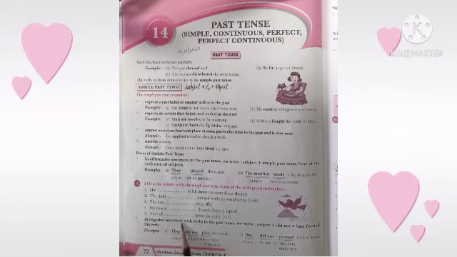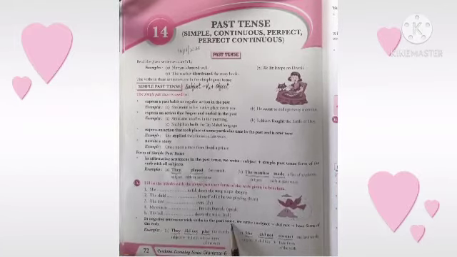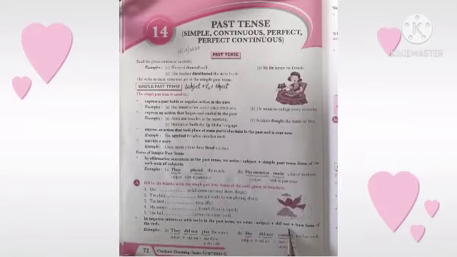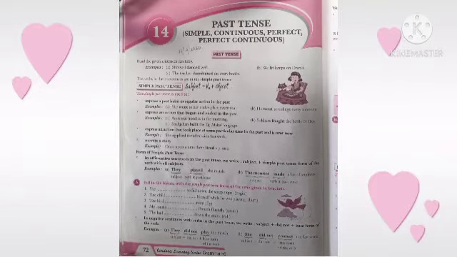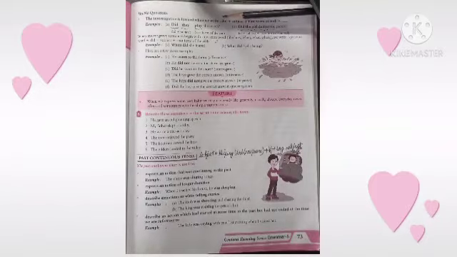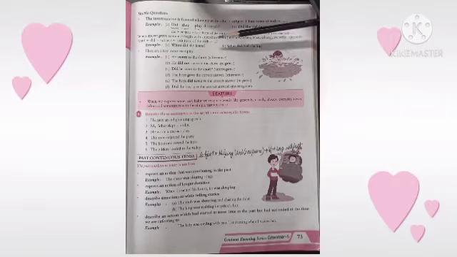Now, children, in negative sentences with verbs in the past tense, we write subject plus did not plus base form of the verb. Base means root form or first form of the verb. They did not play the match. She did not contact me last week. Now, children, interrogative sentences are formed with did plus subject plus base form or root form of the verb plus object. Did they play the match? Did the girl deliver the packet?